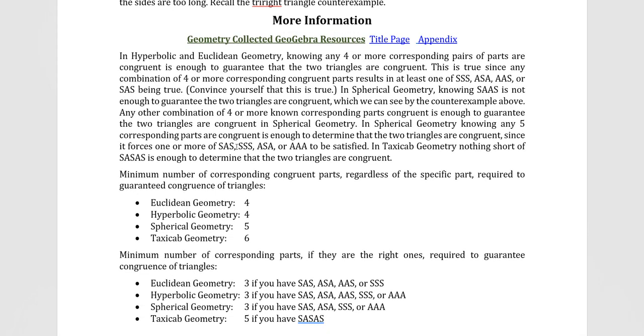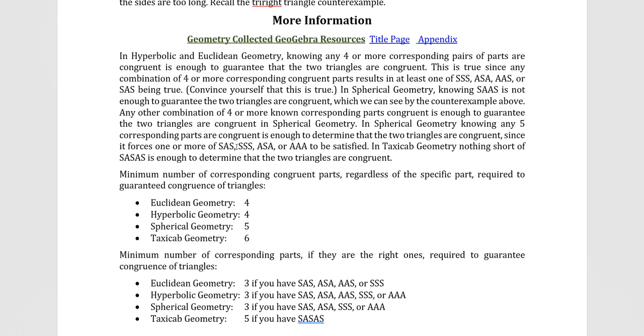All right, let's look at a few more things. In hyperbolic and Euclidean geometry, knowing 4 or more corresponding pairs of parts are congruent is enough to guarantee that the two triangles are congruent. And that's true since any combination of 4 or more corresponding congruent parts results in at least one of SSA, ASA, AAS or SAS being true. And if you're not sure about that, convince yourself this is true.